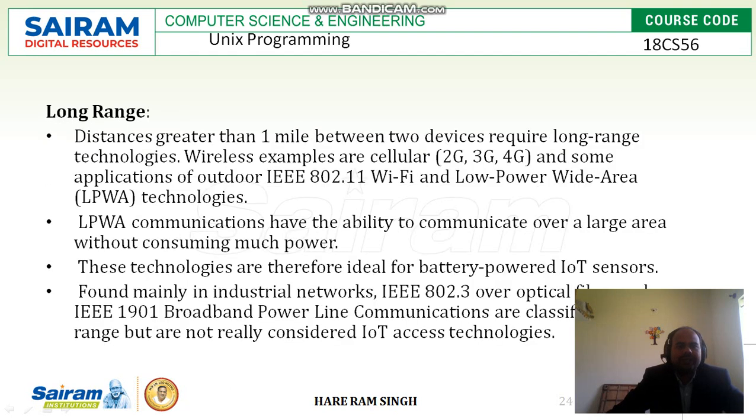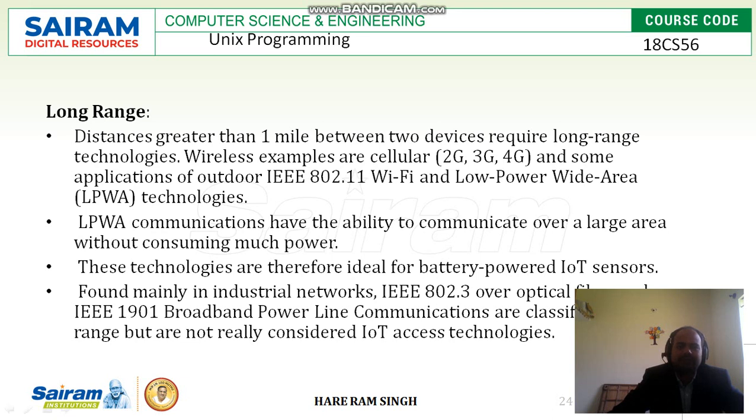Next is long range criteria. Distances greater than 1 mile between two devices require long range technology. Suppose two smart objects want to communicate with each other and are separated by more than 1 mile, then we use long range criteria.